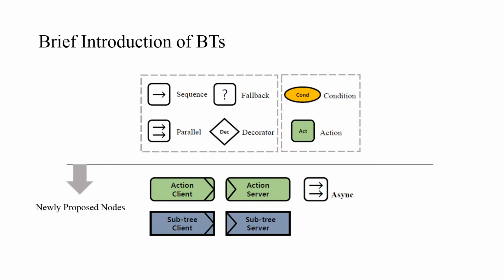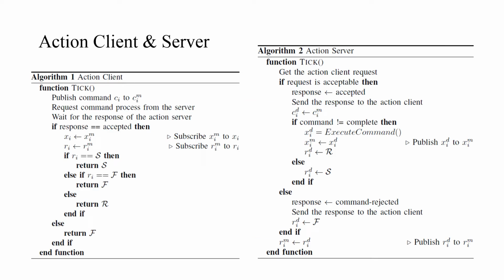The action node receives a tick from a parent node, such as a control flow node, and completes an action. The condition node expresses if-then statements. For task planning for multiple mobile robots, we newly proposed the action client and server, and the asynchronous parallel node. If the subtree of a behavior tree includes action client or server, the subtree is indicated as the subtree client or server. The actions in a behavior tree can be executed by a single robot.